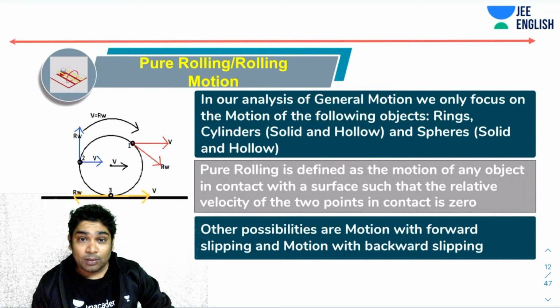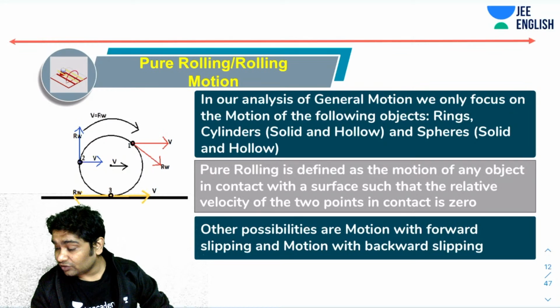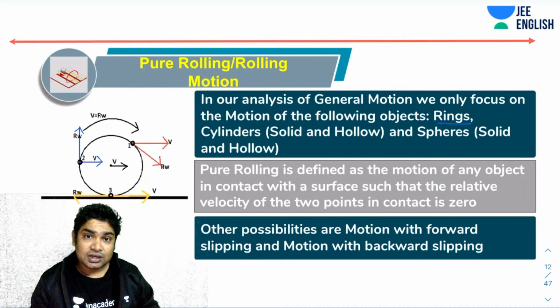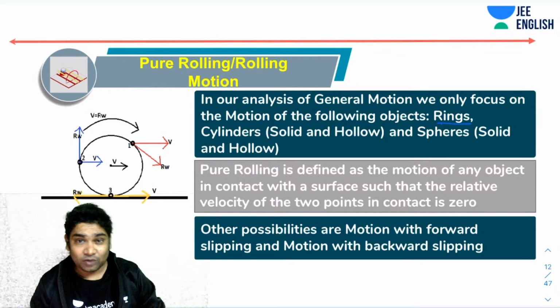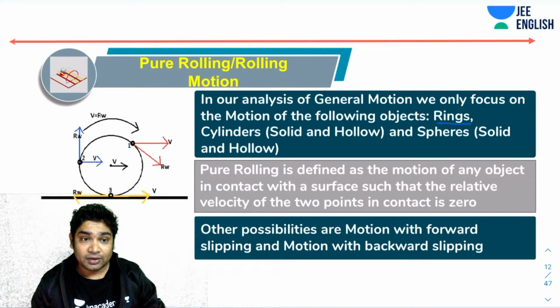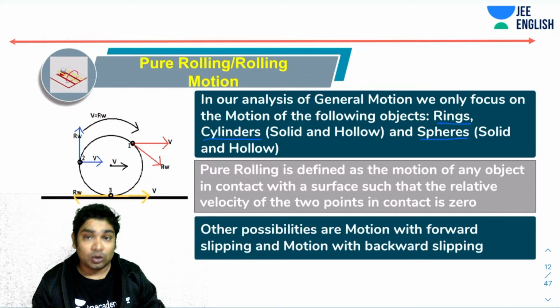All right, so let's talk about pure rolling and rolling motion. In our analysis of general motion, we will focus only on the motion of these three or four kinds of objects. Mains will ask you about rings, or cylinders, which may be solid or hollow, or spheres, which may again be solid or hollow.